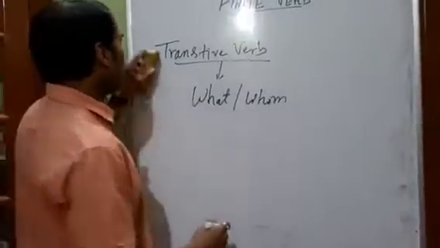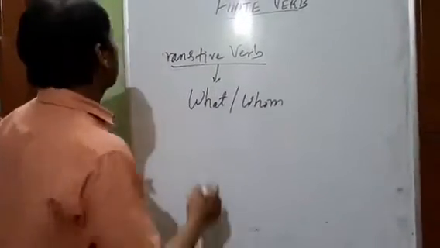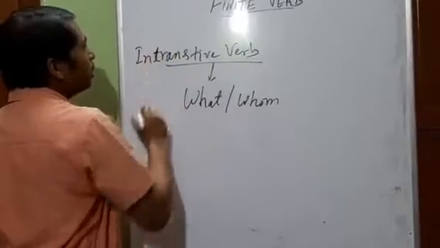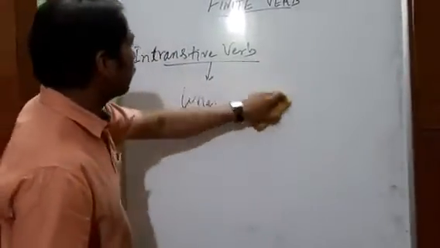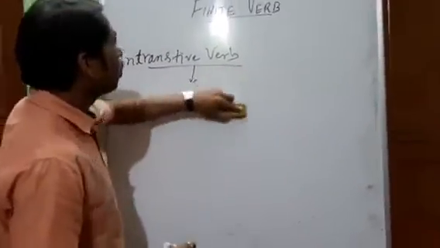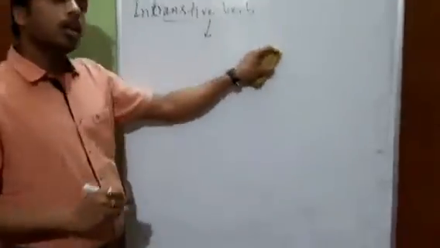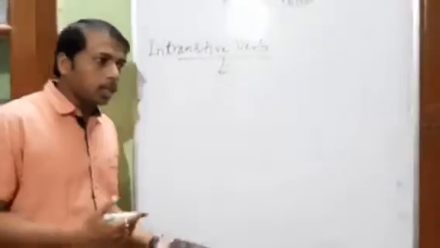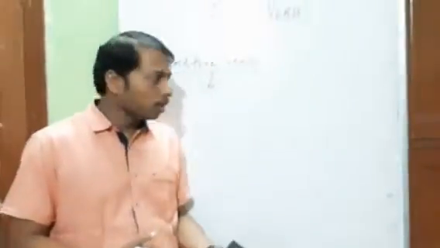Now we'll focus on the next type of verb, that is intransitive verb. Intransitive verbs are those verbs which do not follow an object after them, or which do not need an object to complete their meaning. They don't need it.